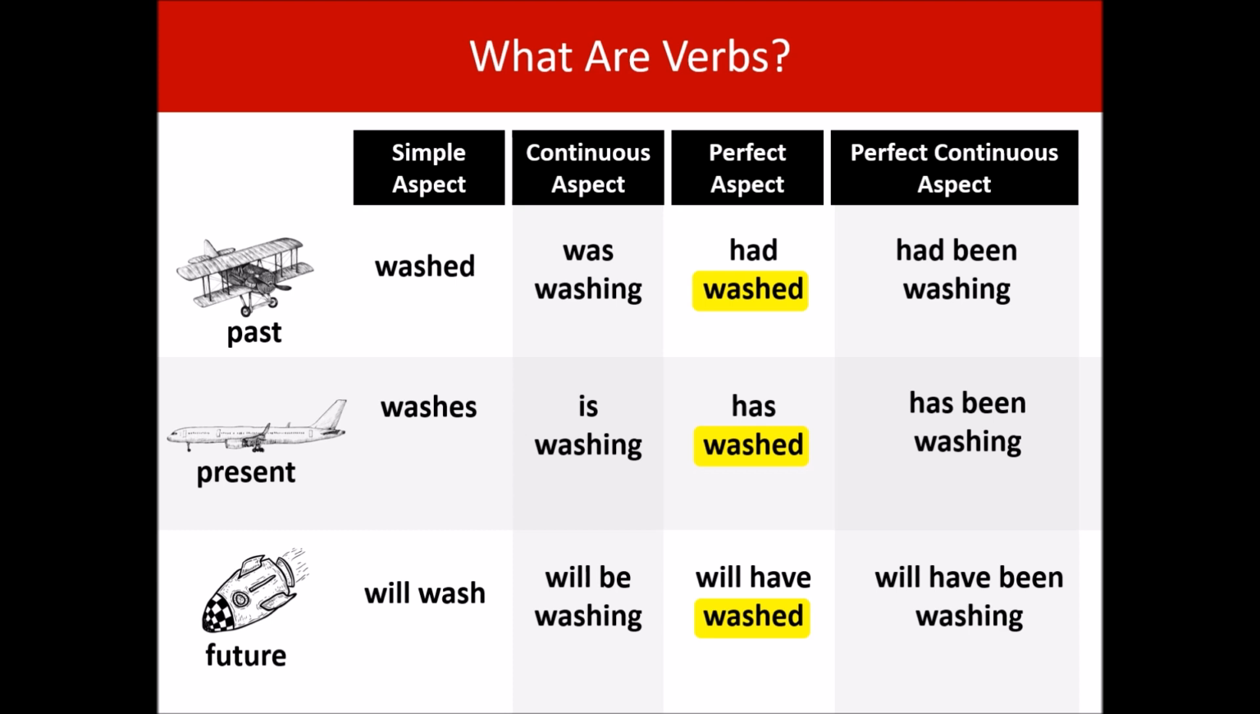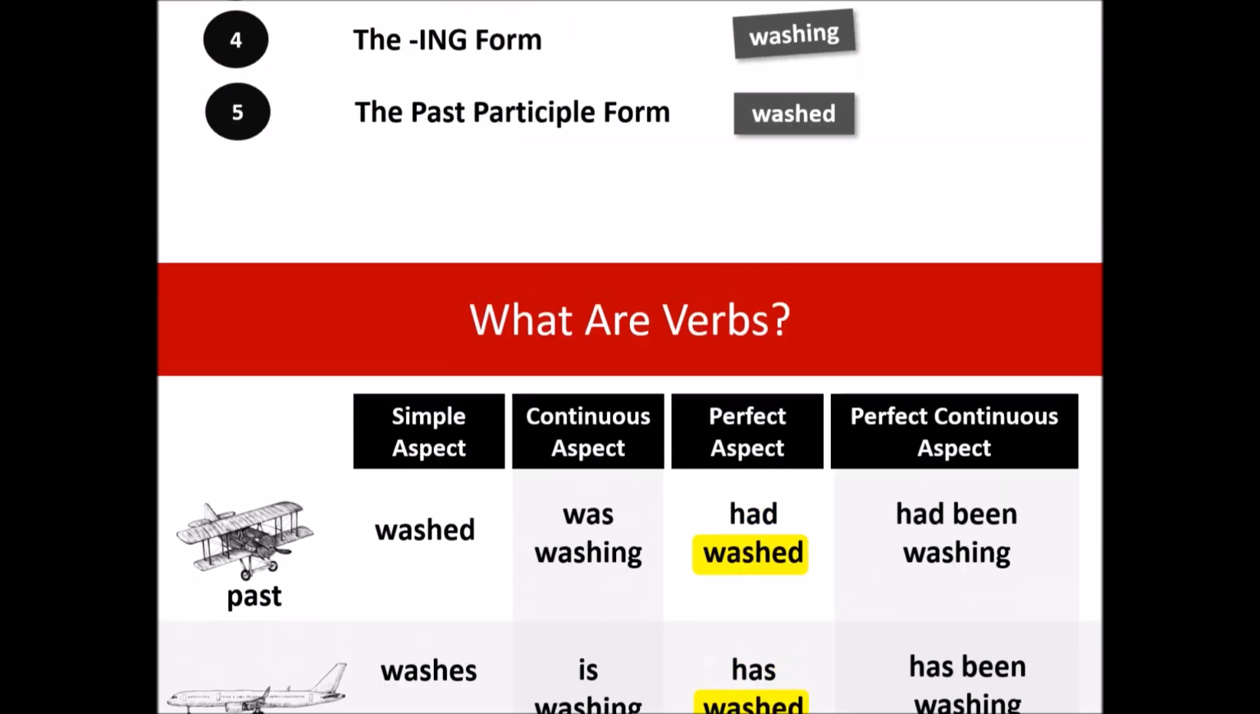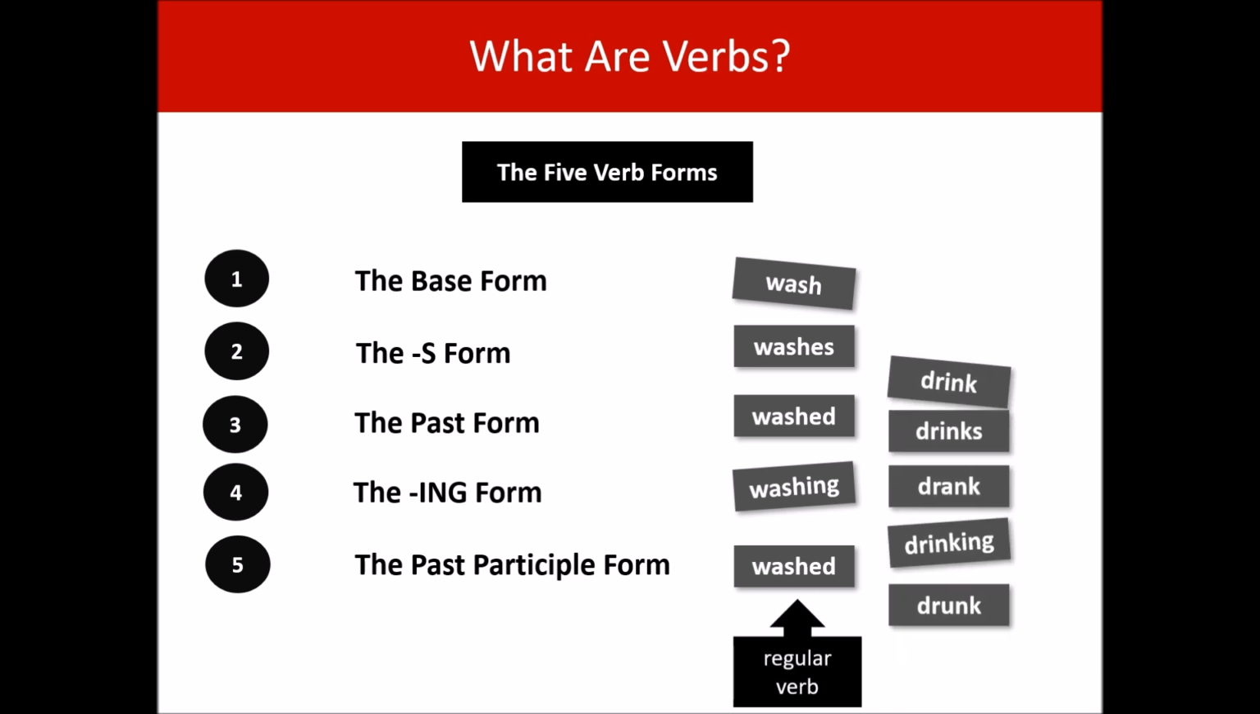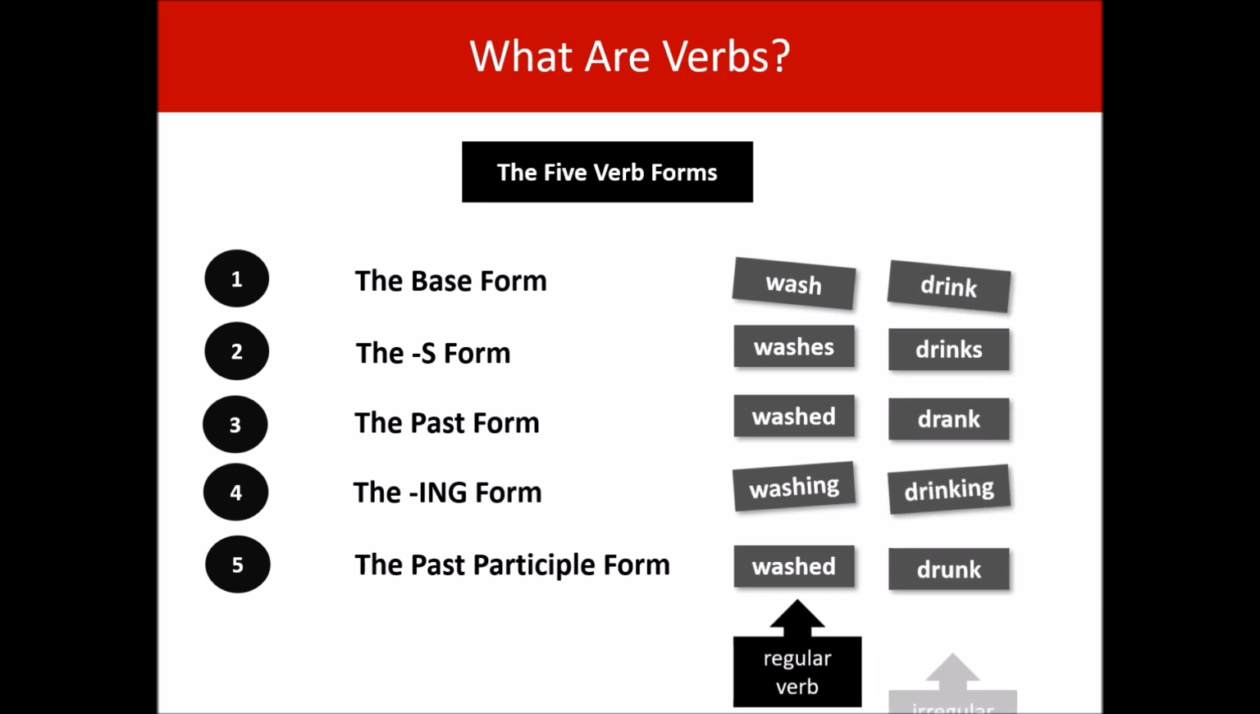You will have spotted by now that the past participle form is the same as the past form. But that's only true for regular verbs. With irregular verbs, like to drink, for example, the past form and the past participle form are different. And learning the past form and the past participle form of irregular verbs is a very difficult part of English. Let's get rid of all of that.